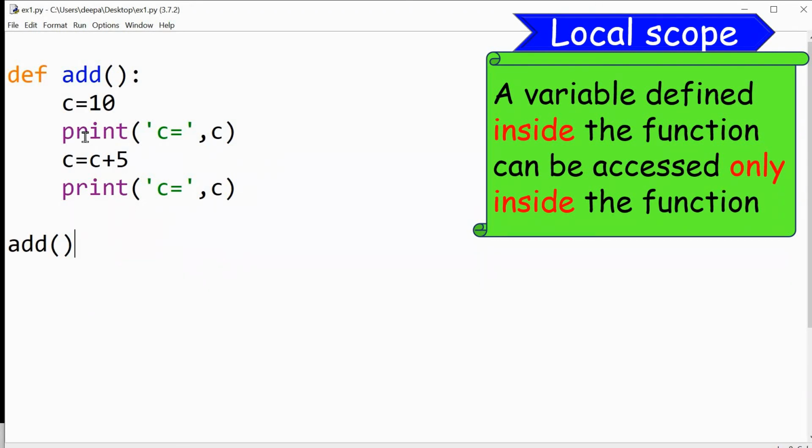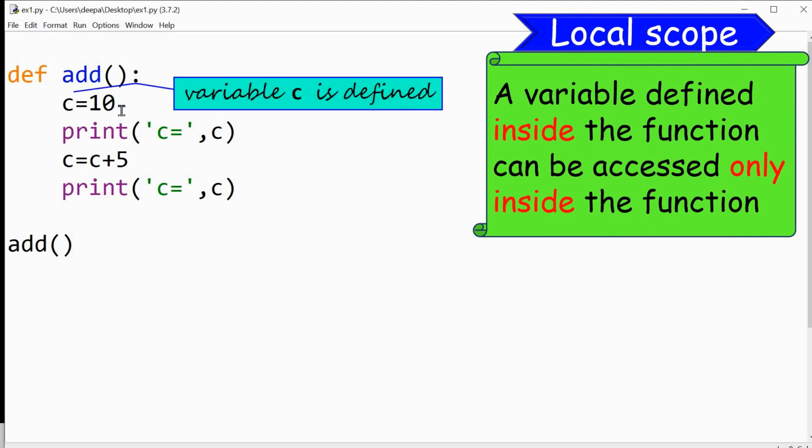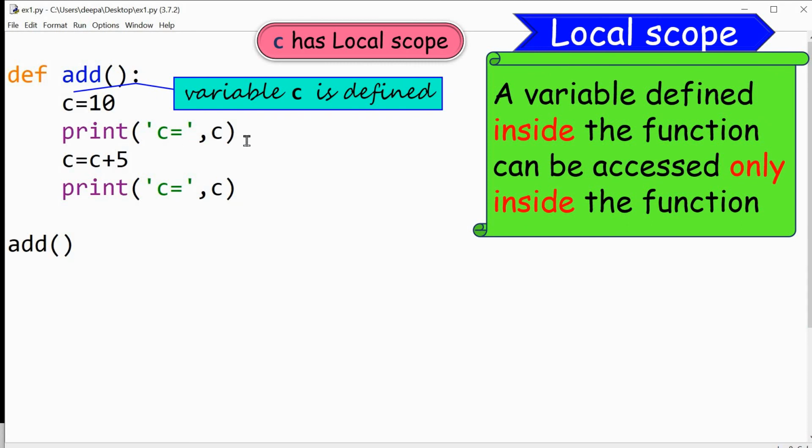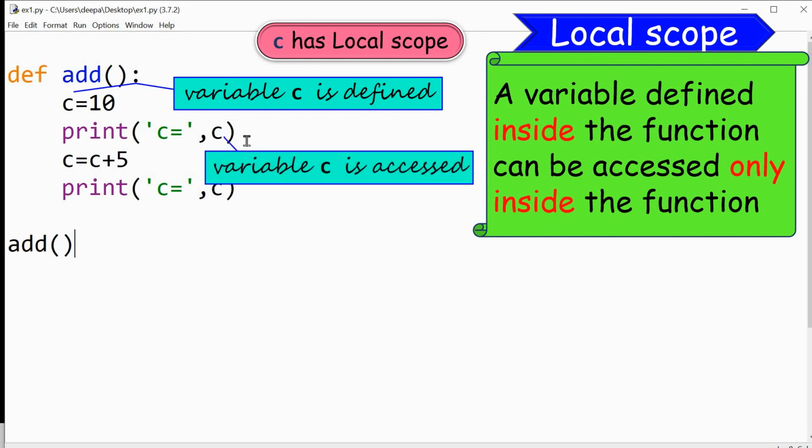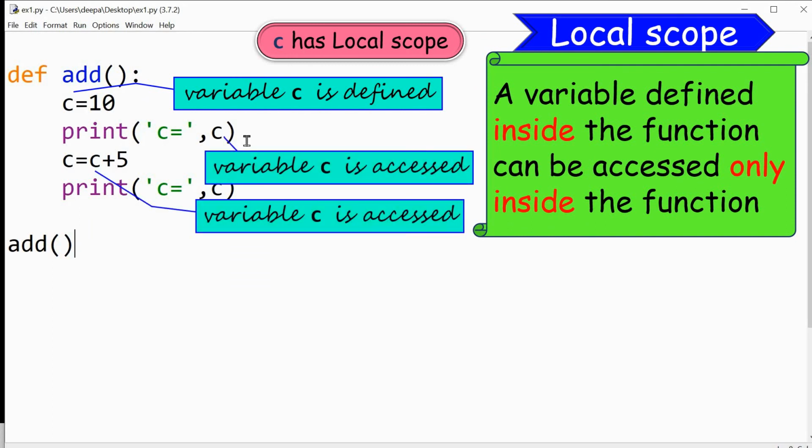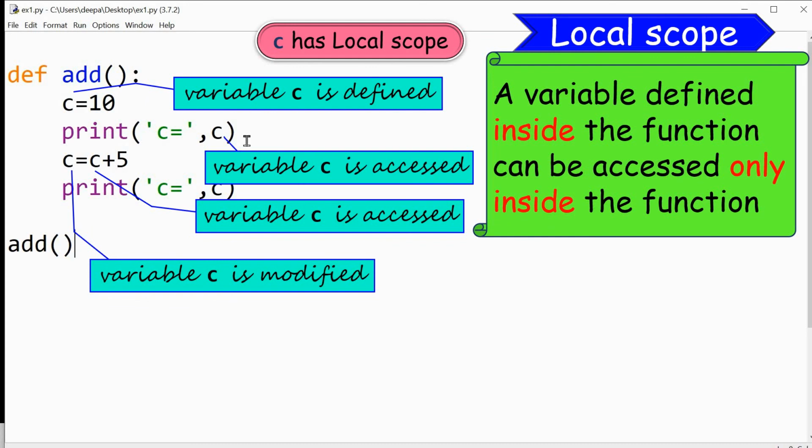So here, in the first step, C is equal to 10, variable C is defined inside the function. That means that variable has local scope. C has local scope. Okay, and in the remaining statements, the variable C is accessed and also modified. So you can access or modify the variable within the function. That is the meaning of local scope.